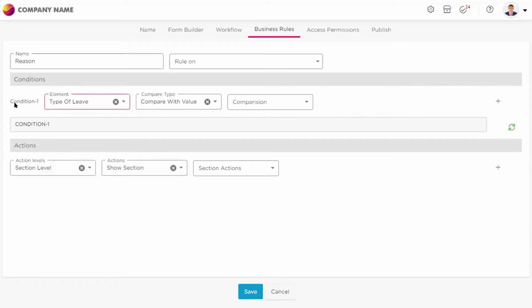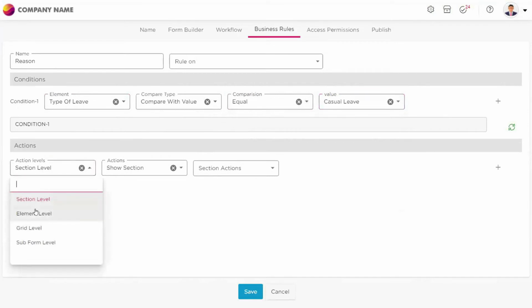Now I'm configuring the condition. I'm telling the platform that condition 1, if the element leave type is compared with a value, comparison is equal to casual leave. So if the leave type is casual leave, then only there should be an action performed.